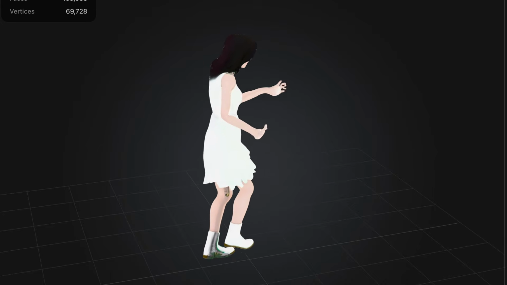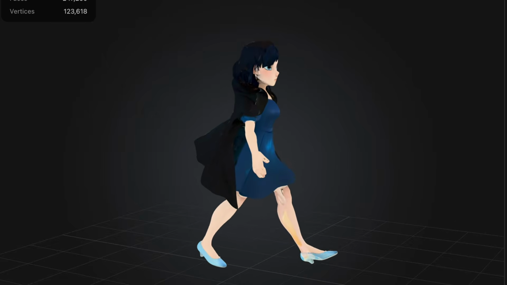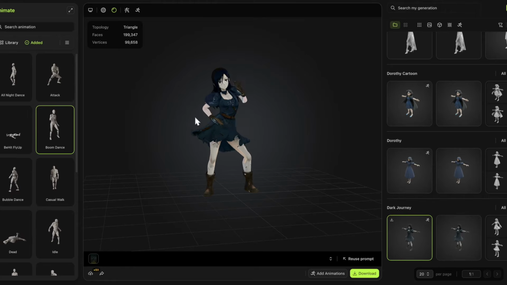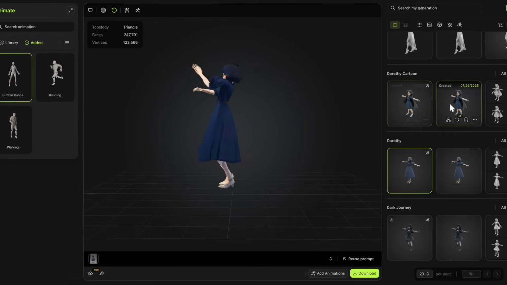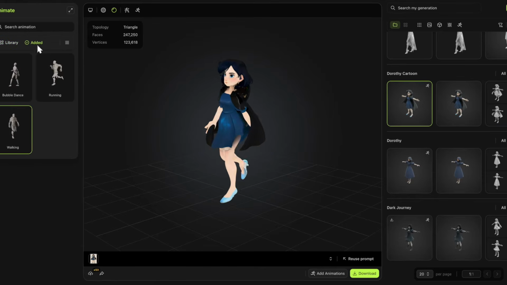I know some AI tools can create a 3D model from an image, so I started experimenting. None of these tools are paying me to promote them, so I won't name them, but you can see on screen which one I used. This tool turned out to be perfect for my needs.